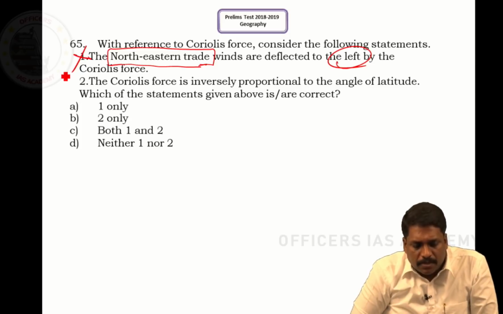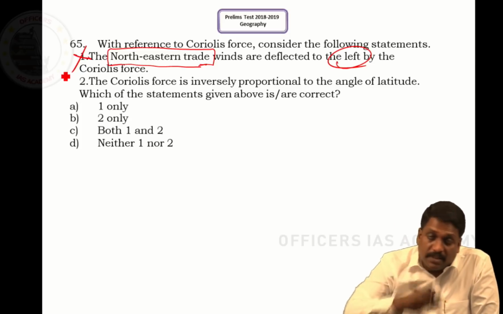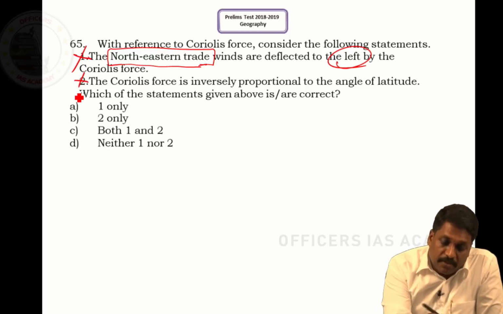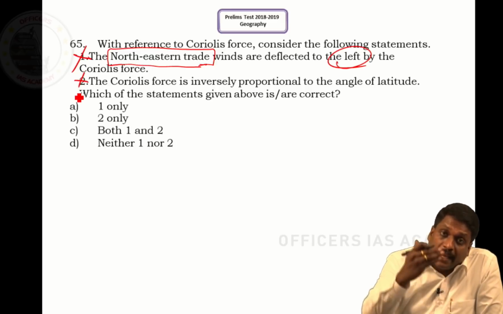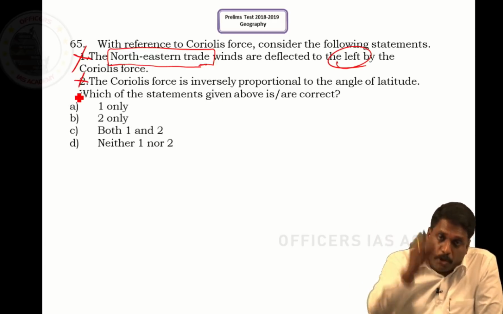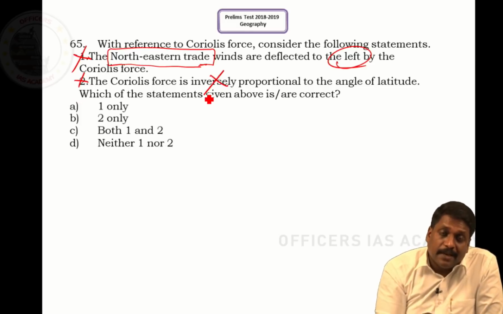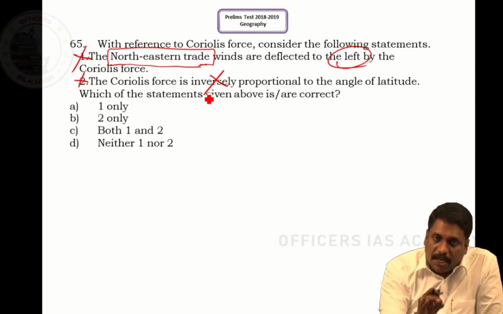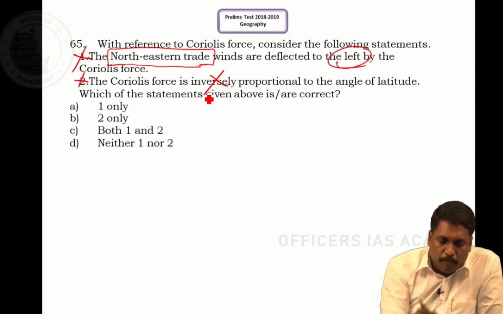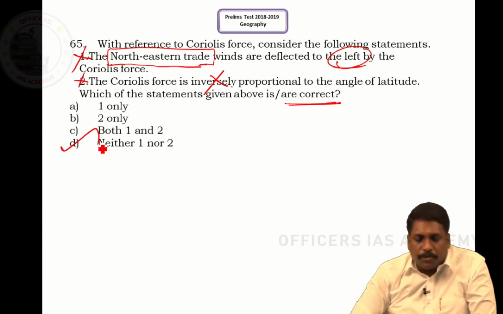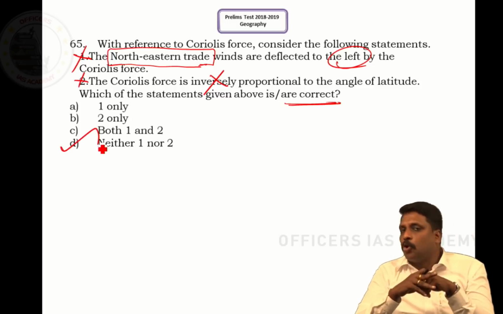Statement 2. Coriolis force is inversely proportionate to the angle of latitude. Again, the statement is wrong because Coriolis force increases with latitude. Coriolis force is directly proportionate. It is not inversely proportionate. It is absent at the equator and maximum at the poles. So both the statements given here are wrong. So what should be the option? Option should be neither 1 nor 2.